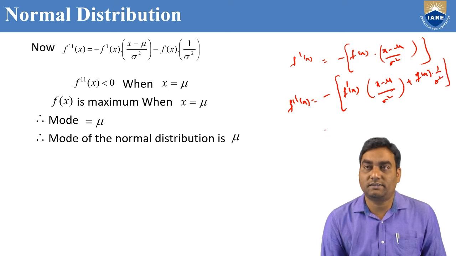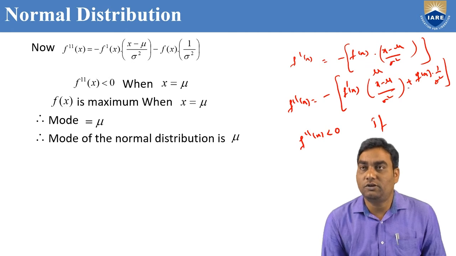Now if you observe, if x equals mu, then mu minus mu is 0, so the first term is 0, but the second is some value into minus. So it will be negative when x equals mu.